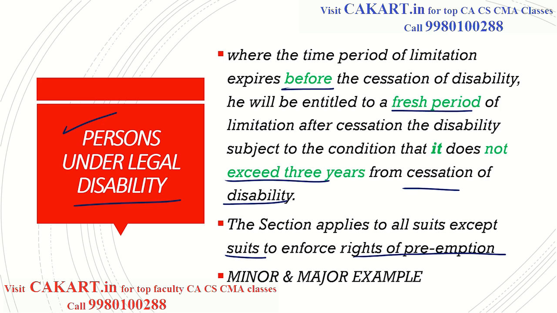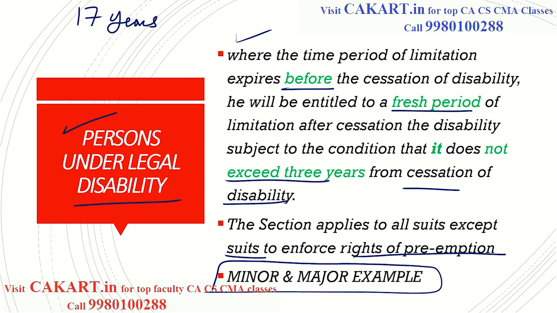So what does it mean? I'll give you an example of minor and major. So that time you'll understand this. Very simple. Suppose some person is 17 years. That means he is a minor. Okay. Now when he becomes 18 years, he is a major. That time what happens? When the time period of limitation expires before the cessation of disability.